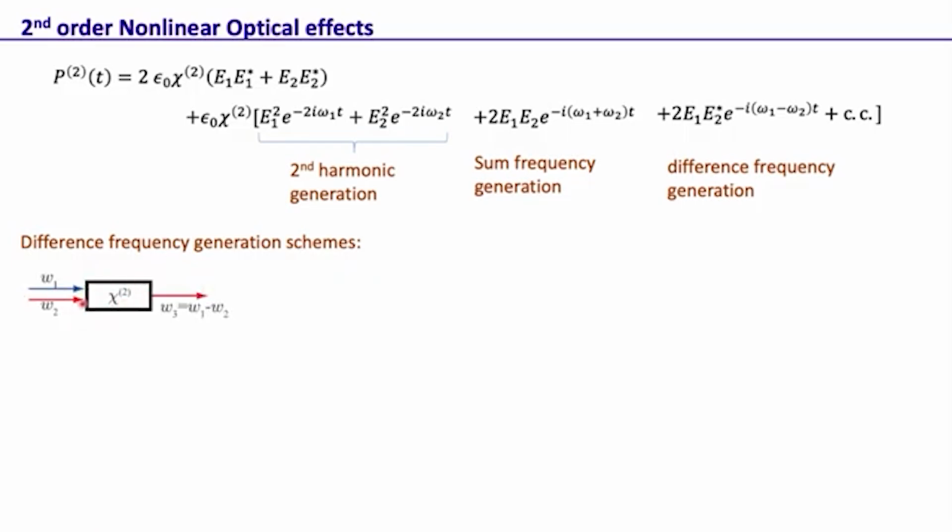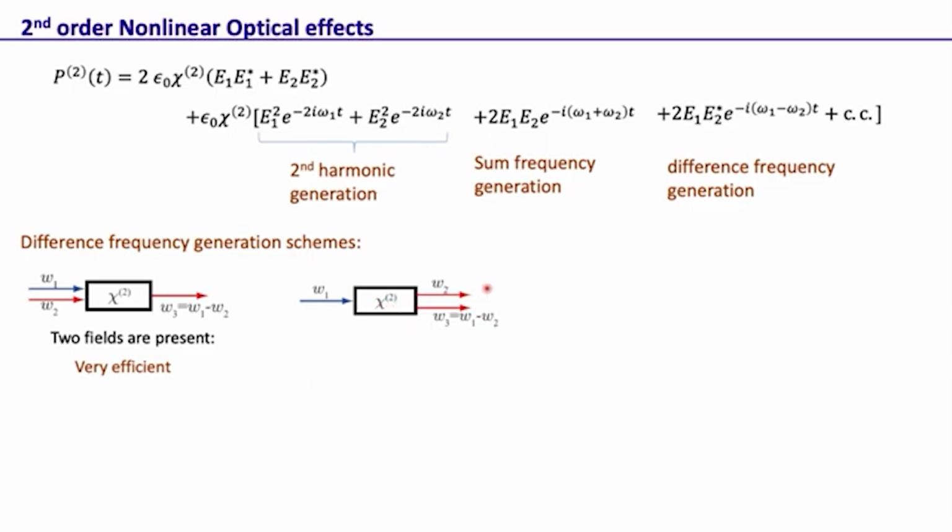For example, we have a nonlinear medium that has chi 2, that is a second order susceptibility. Now if we come in with two fields, just like what we did in this example, a field that has two frequencies omega 1 and omega 2, then we can actually produce a field omega 3, which is at omega 1 minus omega 2, that is the difference frequency. Of course, here the two fields are present, so it's very efficient, but we can also do this difference frequency generation in such a scheme where we come in with just a monochromatic field omega 1.